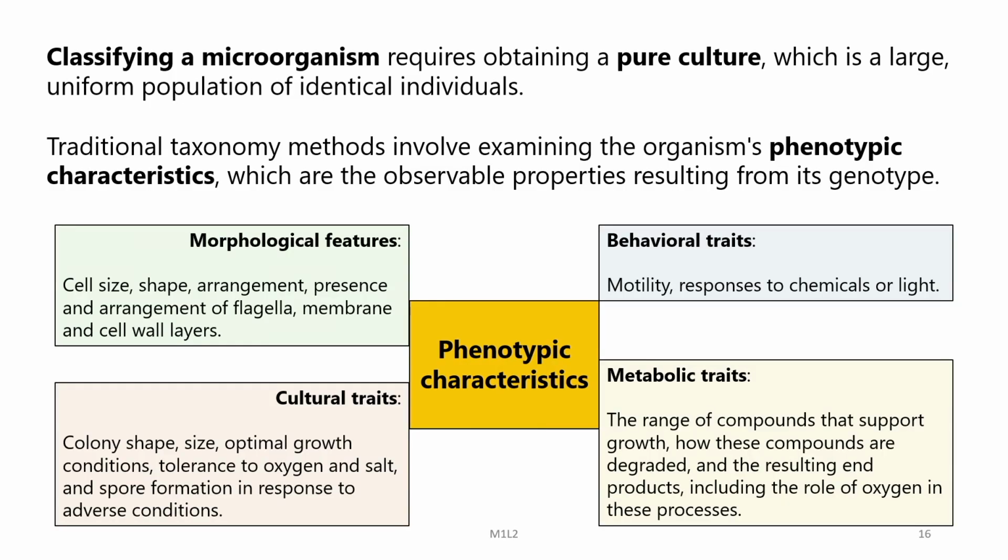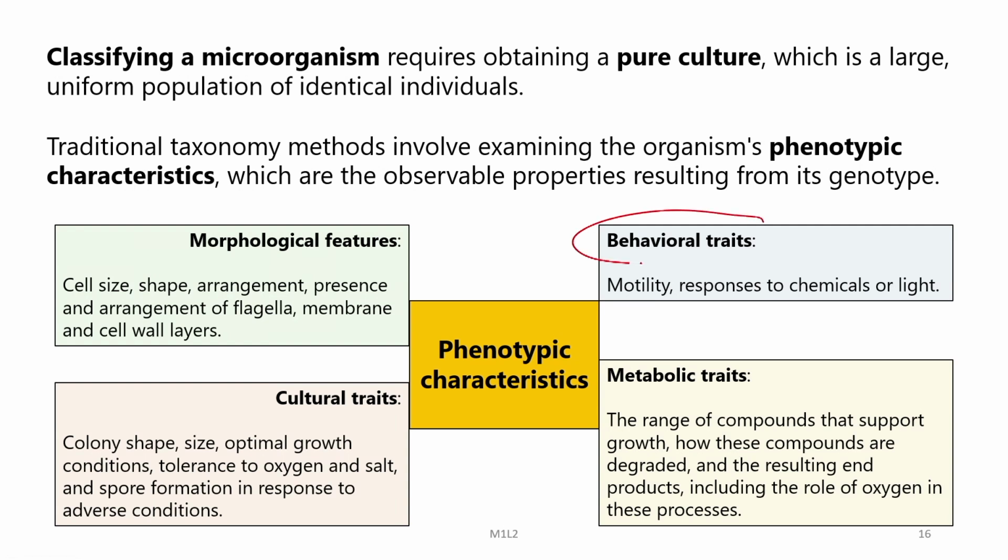Now, the various phenotypic characteristics that are considered in this entire process are morphological features, particularly the cell size, the cell shape, the presence and arrangement of flagella, membrane and cellular layers. So, while discussing bacteria, we will be discussing all these morphological features one by one.